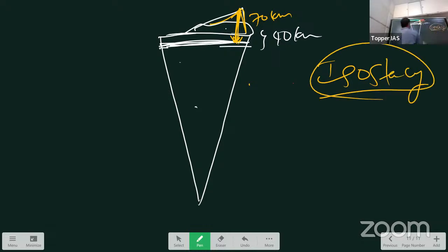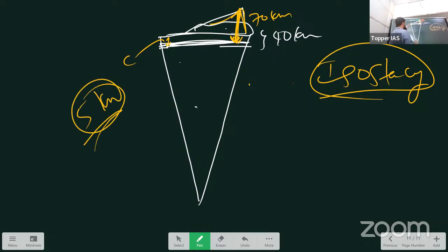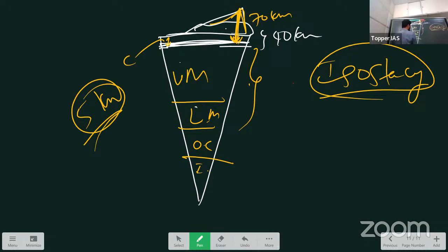Very important. Okay. So 70 kilometers is the depth of the crust in a few places. Whereas the thickness of the ocean crust is very small, around 5 kilometers. So we'll discuss crust again. Next, upper mantle and lower mantle. This is the major part of the Earth by volume and also by mass. By volume, it's more than 80%. After that, there is outer core and inner core.